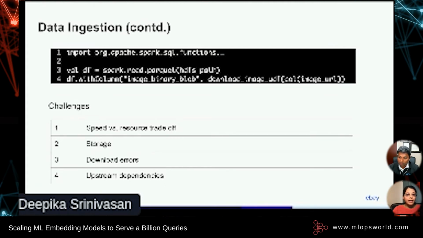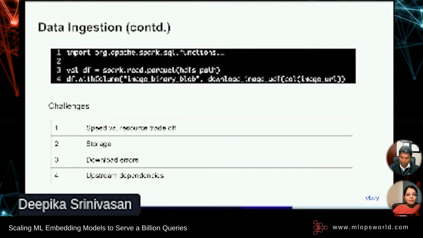Next, download errors are inevitable and they can be caused by multiple factors like intermittent network errors, missing files, file corruption, etc. And they can be mitigated using checkpoints, retries, and monitoring. And lastly, it's critical to avoid overloading the upstream service, the image service in our case, and risking its availability. The upstream service can throttle requests or even block callers suspecting a DDoS attack.